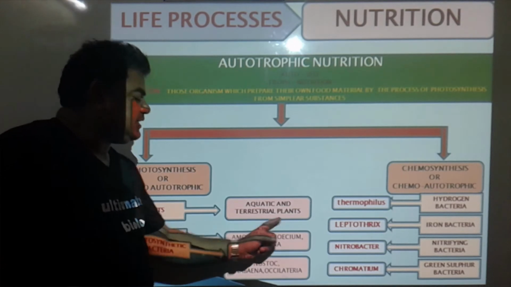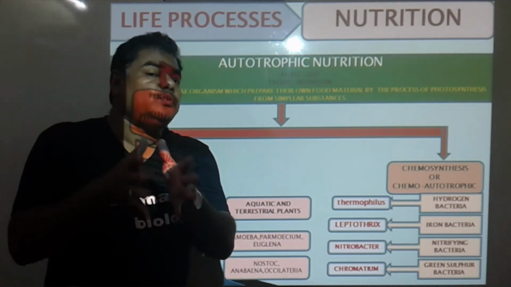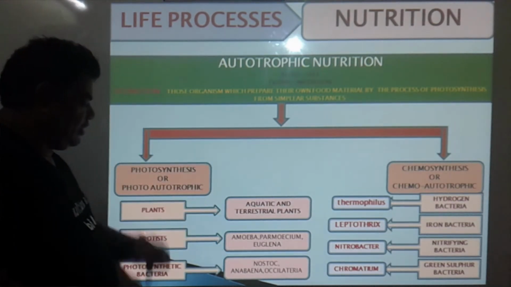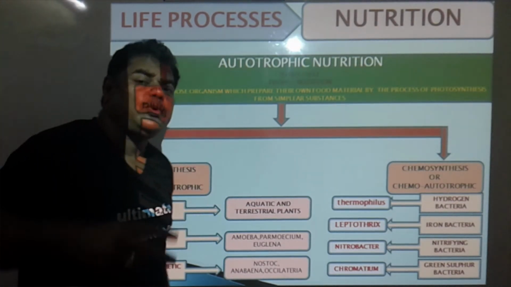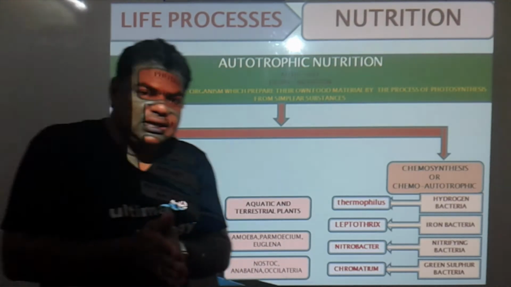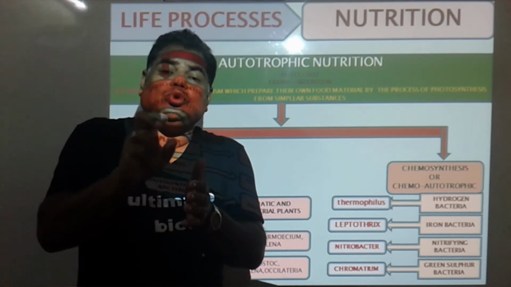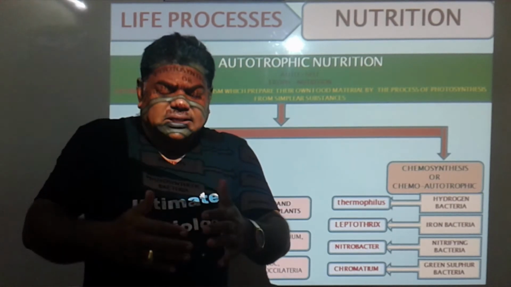Aquatic as well as terrestrial plants produce their own food material by the process of what? Photosynthesis, autotrophic. Then in the case of protists, amoeba, paramecium and euglena are there. There are some organisms in which chloroplast and chlorophyll pigment are produced.